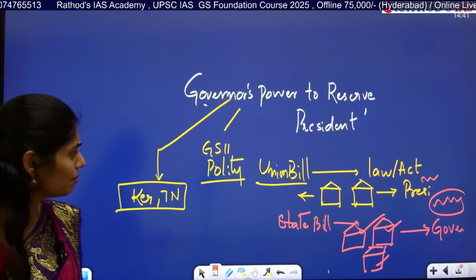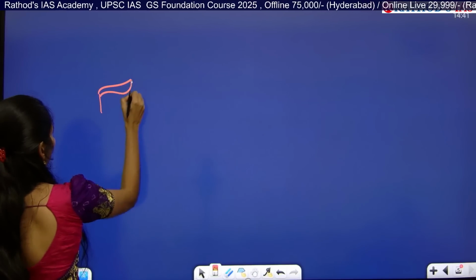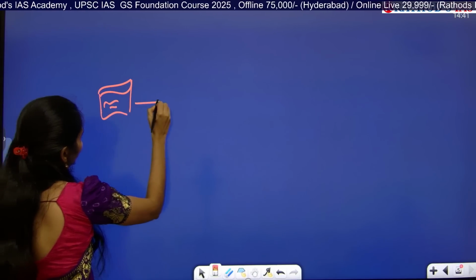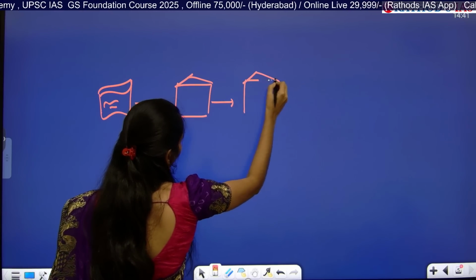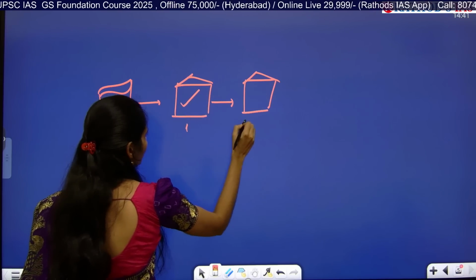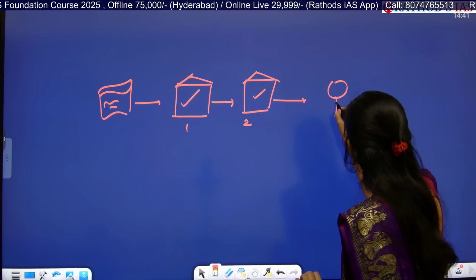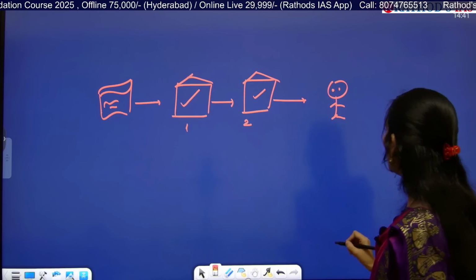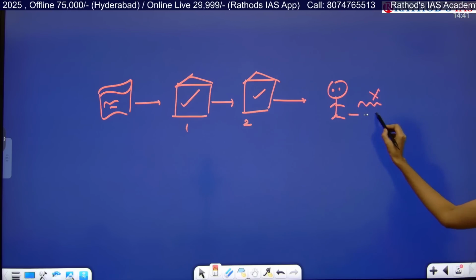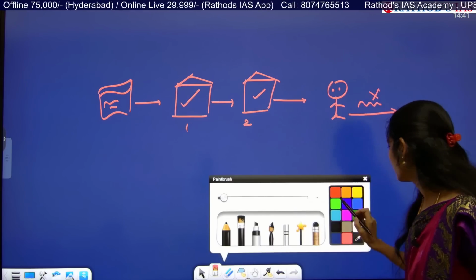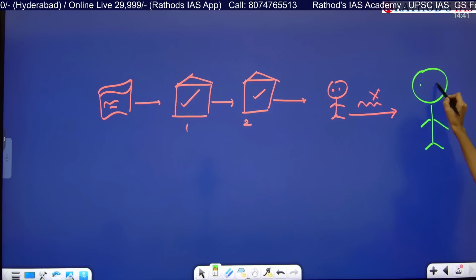But now the problem here is, the state government places a bill in the house. Here I am taking a bicameral legislature. It passes in the first house, it passes in the second house, and it is placed before the governor. He has to give the assent. But rather than giving assent, he is reserving the bill for the president.